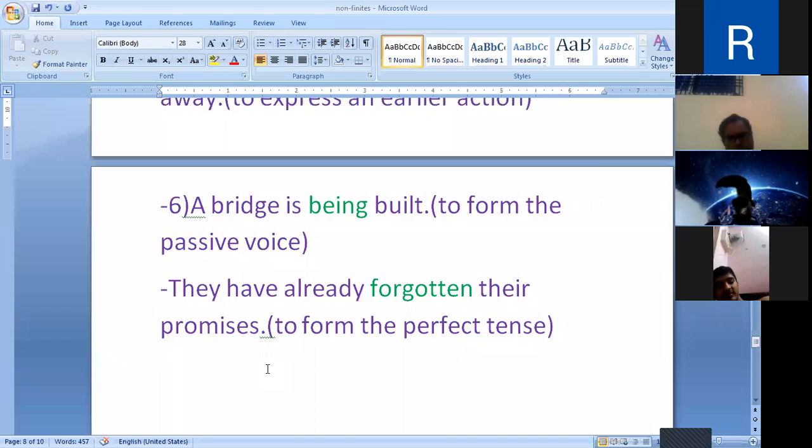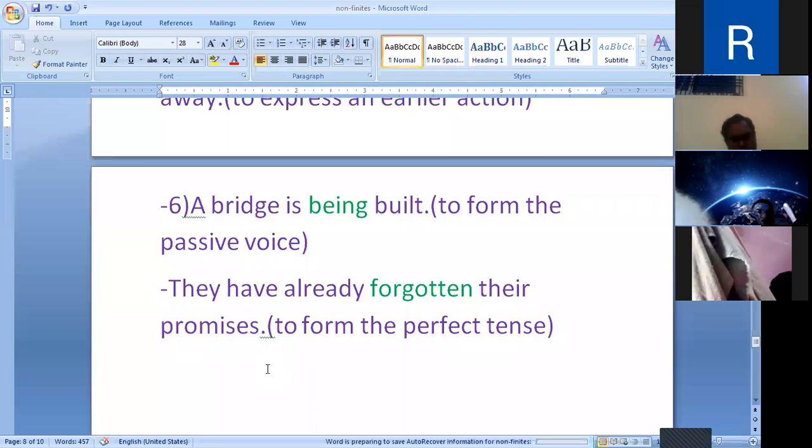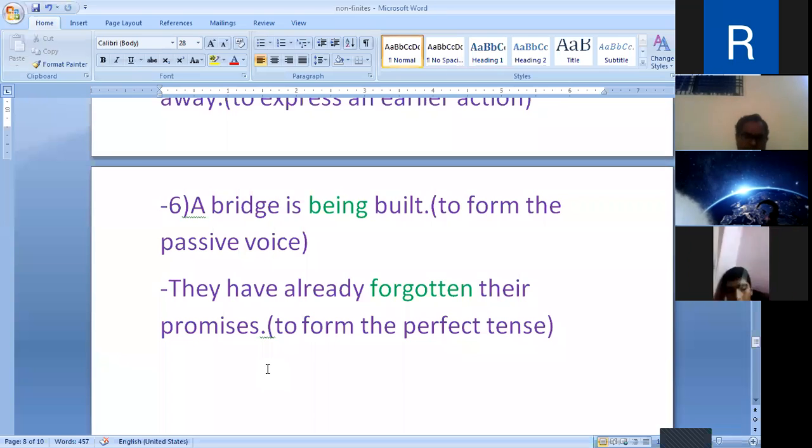to form the perfect tense, we use the past participle. I have written, we have written a letter. Then she has written a letter to his brother. He had written a letter to his brother, and he has written a letter to his brother.